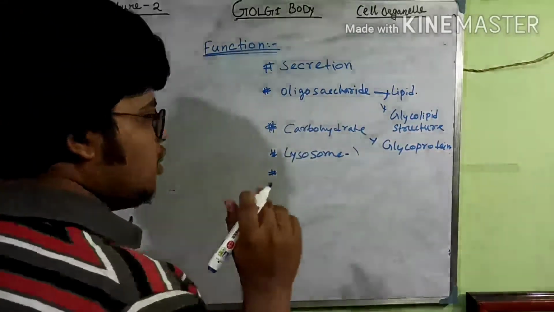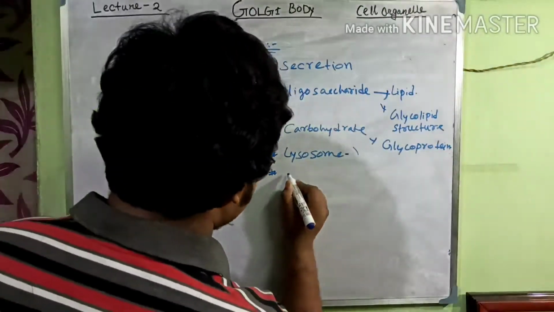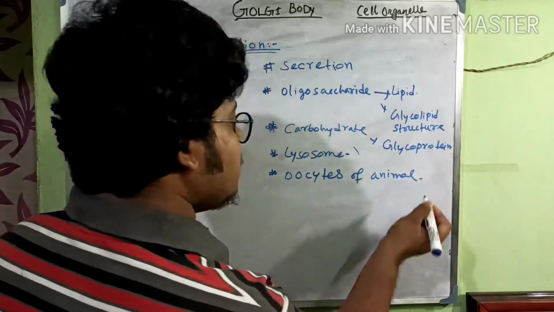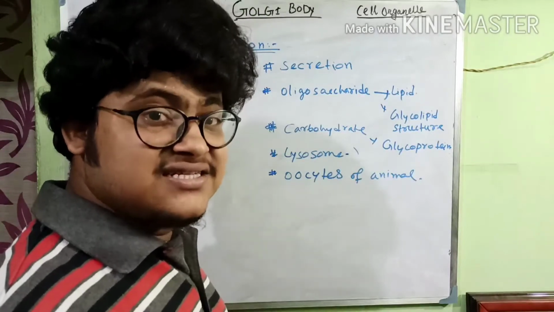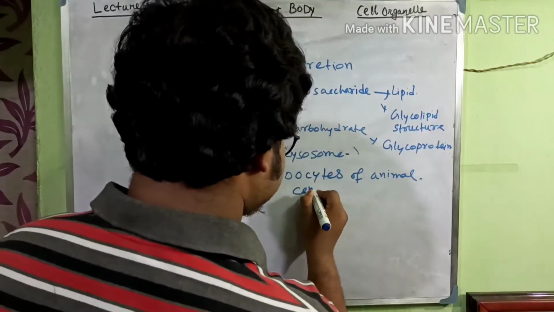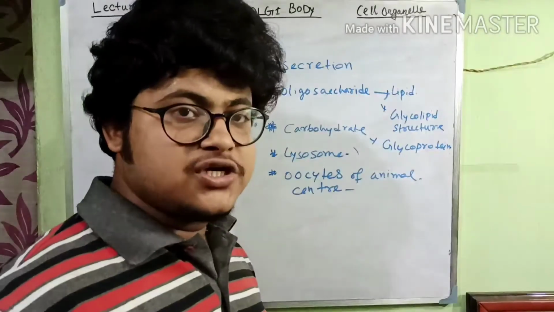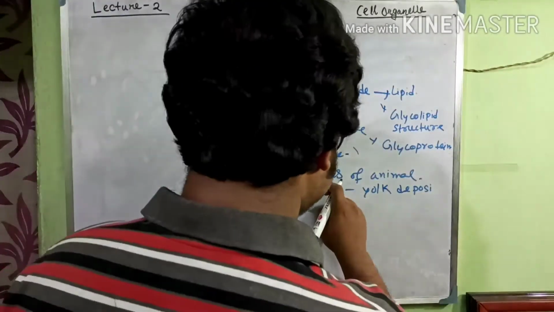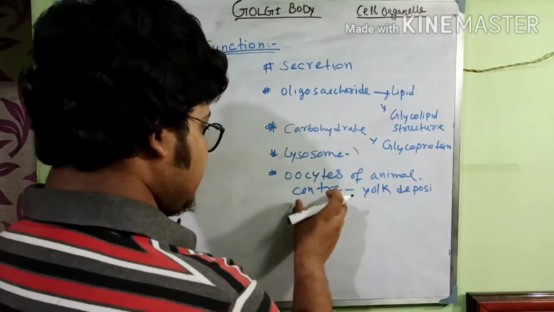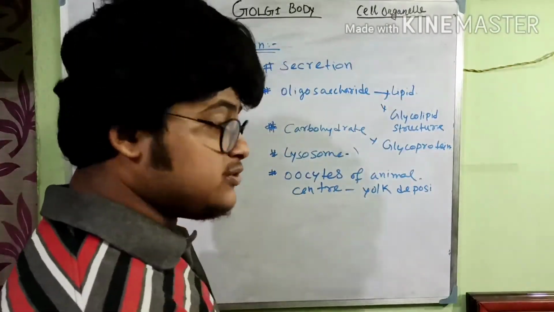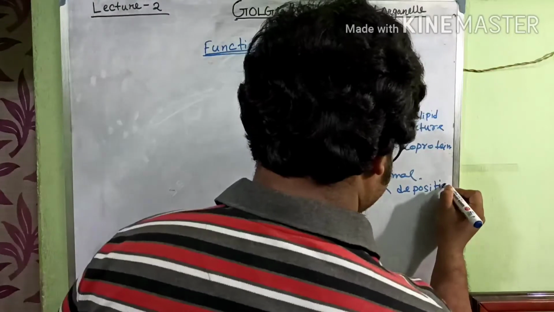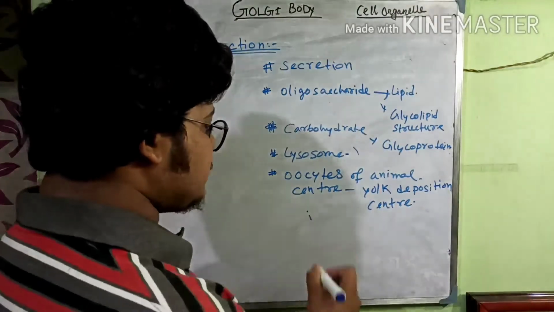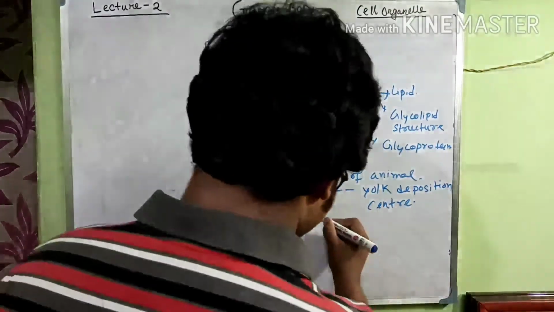After that, the Golgi body in oocytes of animals acts as a center in which yolk is deposited. In oocytes of animal cells, the Golgi body acts as the yolk deposition center. This process is known as vitellogenesis.